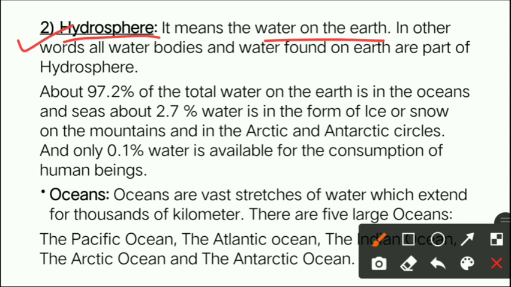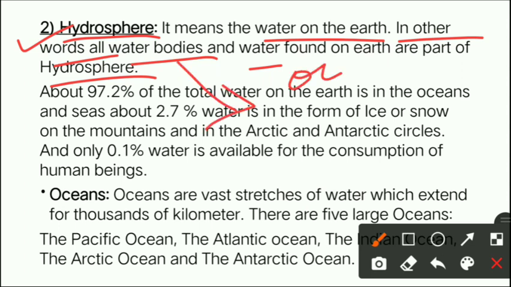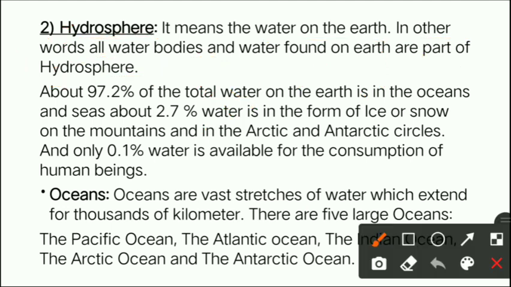Now, what is the hydrosphere? See, next sentence. In other words, all water bodies and water found on the earth are a part of the hydrosphere. As I said, beta, what are the water bodies? Like your oceans, lakes, rivers, ponds, etc. All these are water bodies. So all the water bodies come under the hydrosphere. Now, see the next paragraph. It is written that about 97.2% of the total water on the earth, means the total water which is present on the earth, is in the oceans, right?